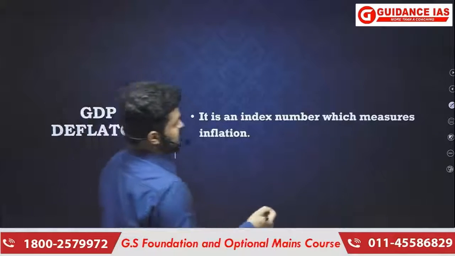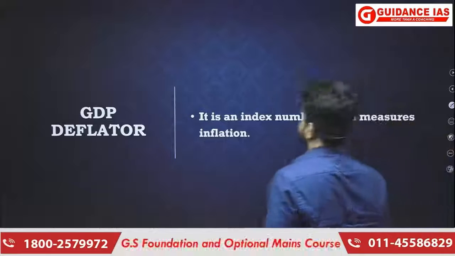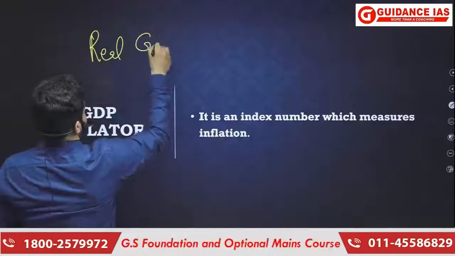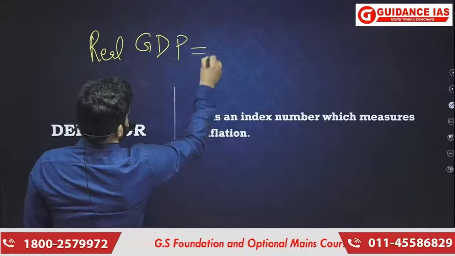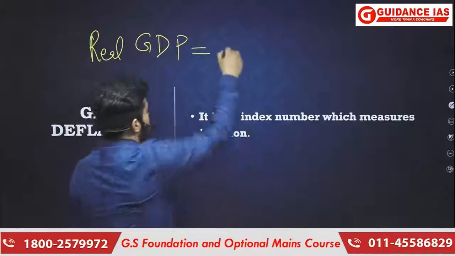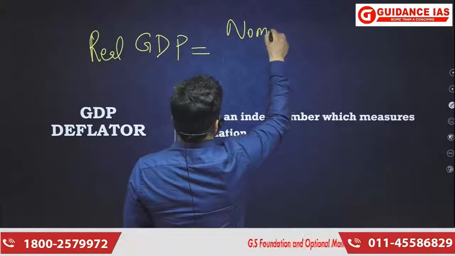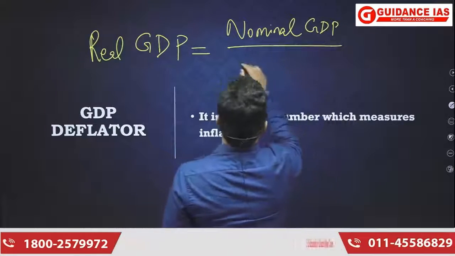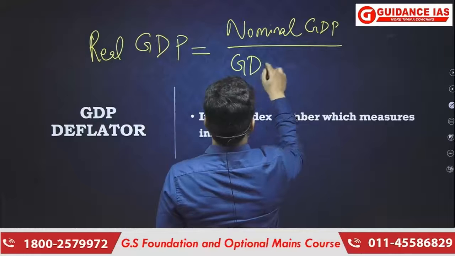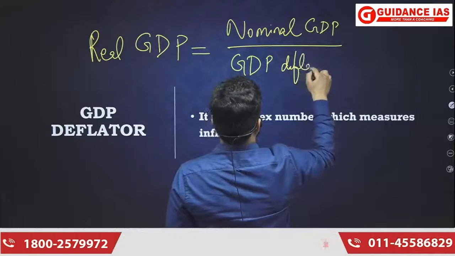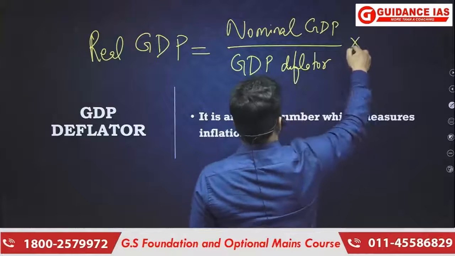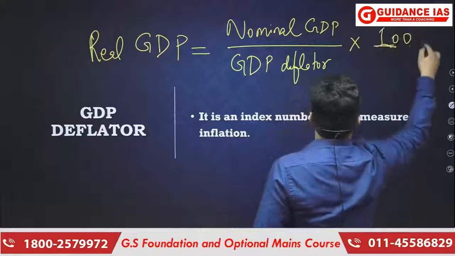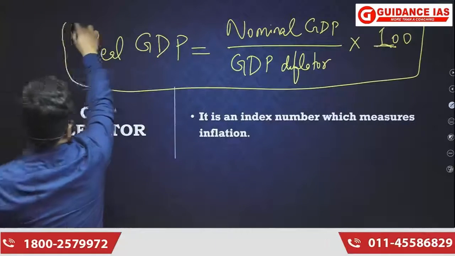So that relation can be expressed something like this: real GDP equals nominal GDP divided by GDP deflator, into 100. This is the relation that I'm talking about. Okay.